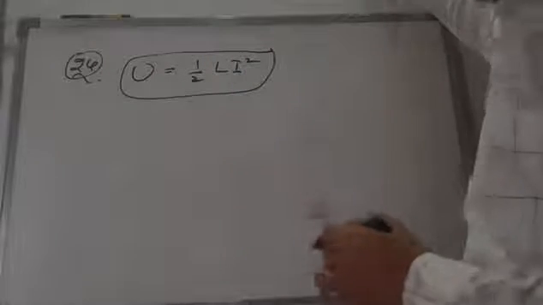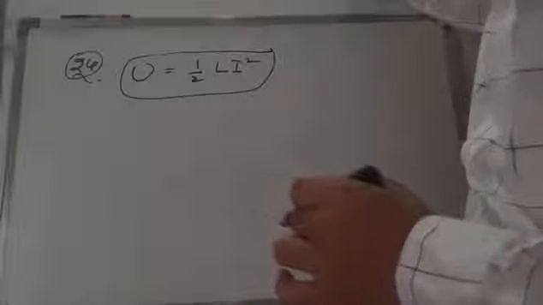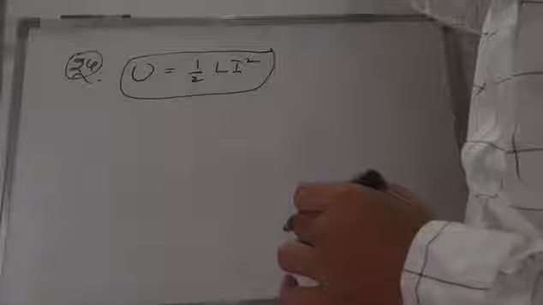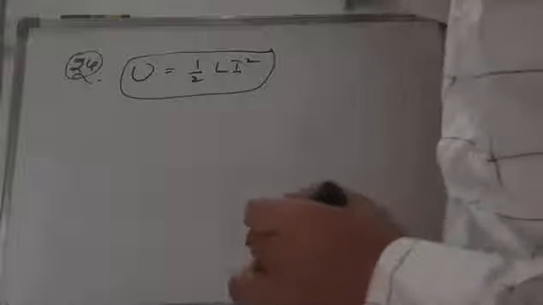So 24th question. In the 24th question, what are the values given? First we have to write them. Here he is asking about magnetic potential energy. Magnetic potential energy U is equal to half L i square. This is the formula for magnetic potential energy. Magnetic potential energy is given, that is 25 into 10 to the power of minus 3.